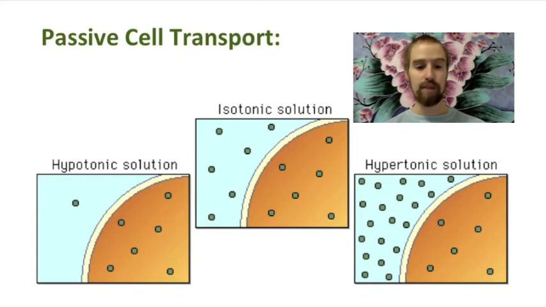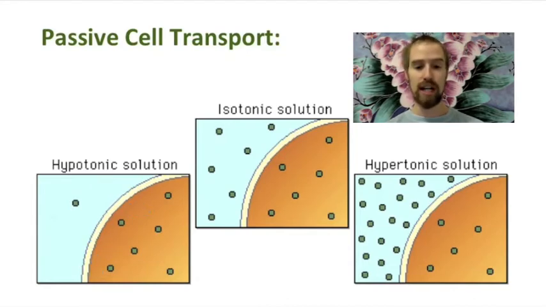In this first figure, our cell is placed into a hypotonic solution. So there is a lower concentration of this green solute outside of the cell. But since the green particles cannot pass through the cell membrane out of the cell, the only way to balance out the concentration is for water to diffuse into the cell, diluting the concentration of solute inside. Think of this as like having a higher concentration of water outside of the cell and a lower concentration of water inside of the cell. So water diffuses from high to low, from outside to the inside of our cell.